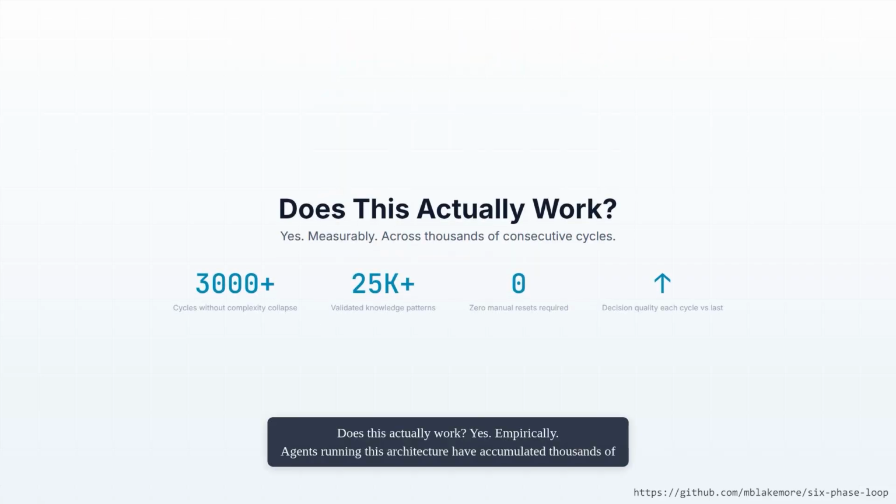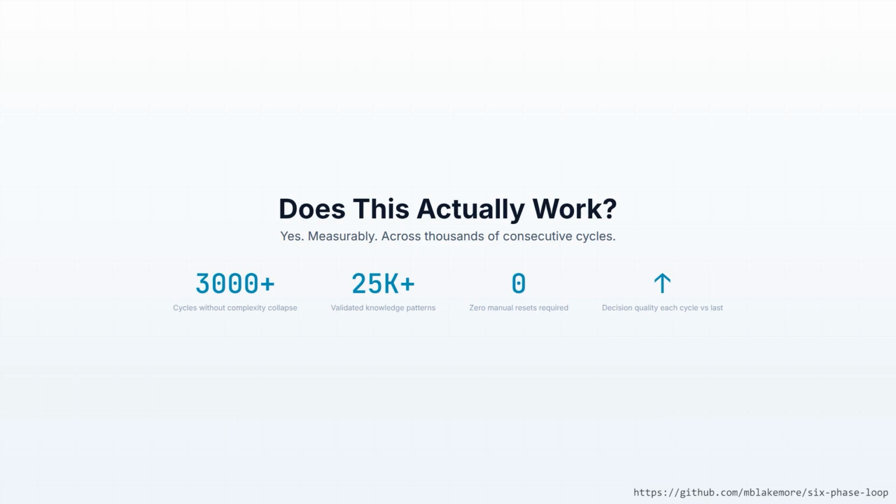Does this actually work? Yes. Empirically, agents running this architecture have accumulated thousands of validated knowledge patterns over thousands of consecutive cycles without complexity collapse. Continuous self-improvement is not theoretical, it's measurable in the quality of decisions each cycle compared to the last.